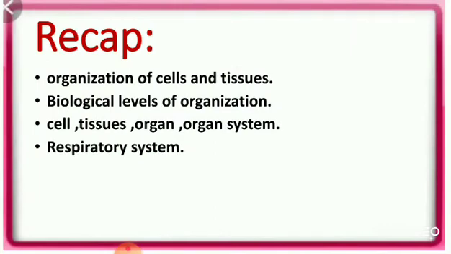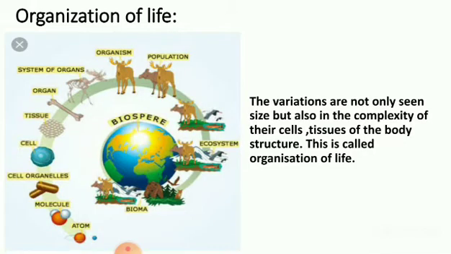Students, in the earlier session we studied organization of cells and tissues, biological levels of organization: cell, tissues, organ, system and respiratory system. Do you remember, children? Yes, let us recall it once again. Organization of life. The variations are not only in size but also in the complexity of their cells, tissues and body structure. This is called organization of life.